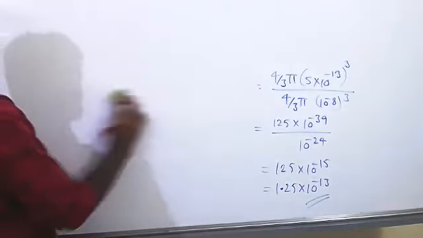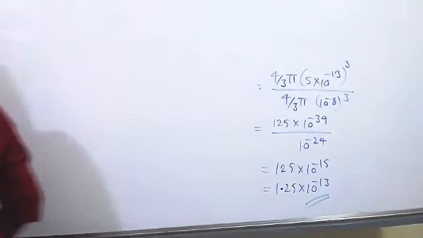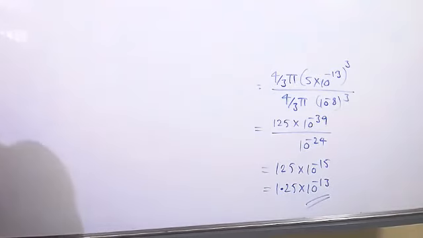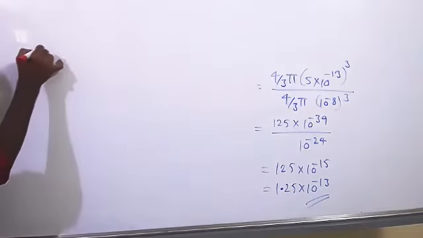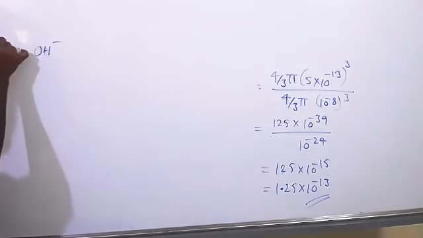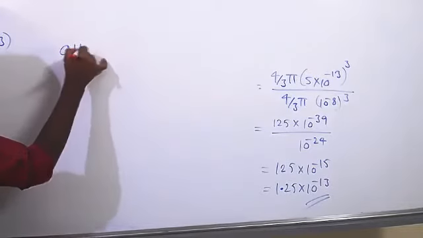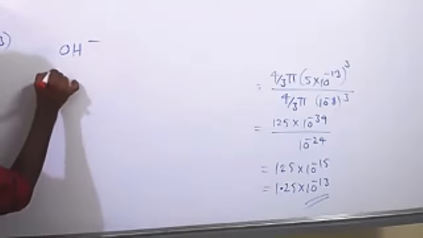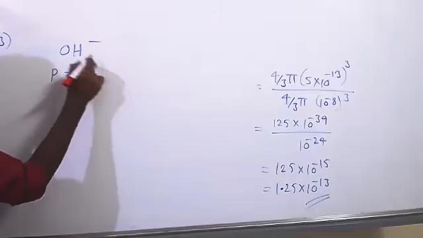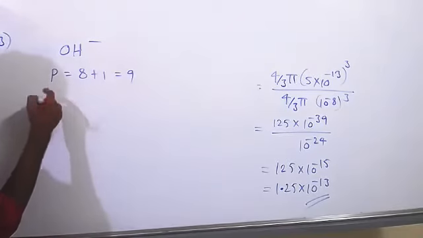Let's check how OH minus is correct. Number of protons we will write first. Oxygen has 8 protons, hydrogen has 1, total 9 protons.